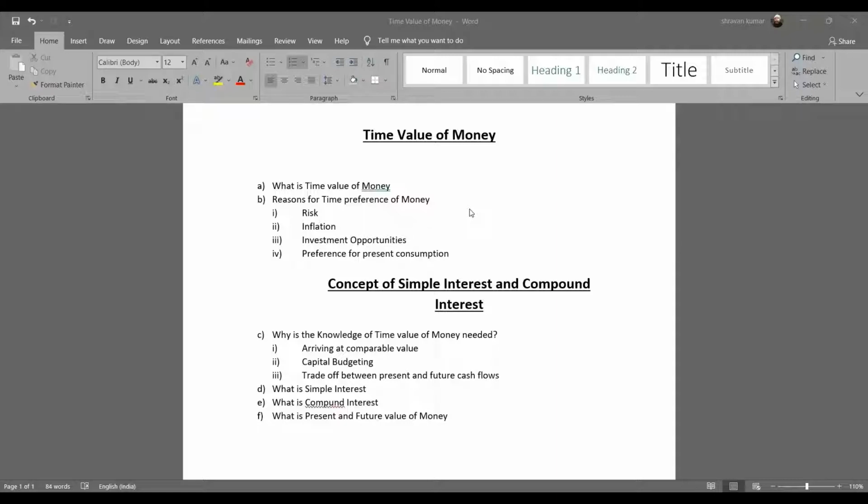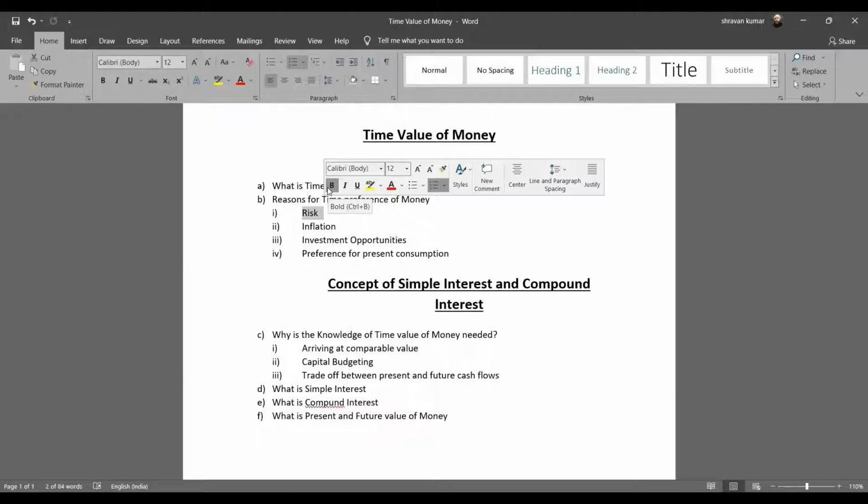Which one you would prefer would depend on a number of factors. For example, what is the risk? So the first thing you ask me is, what is the risk? In other words, what is the guarantee that I will be giving you 100 rupees 1 year down the line or 2 years down the line? And hence you would rather tell me, give me 100 rupees now. This is the first thing you consider when I ask you the question.